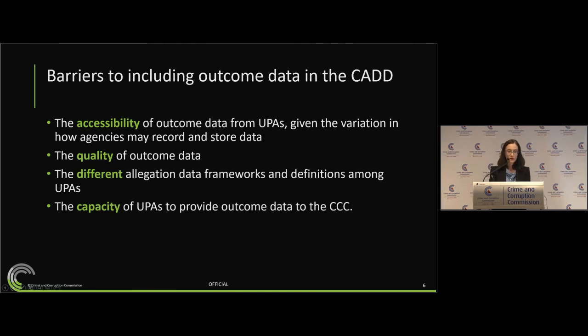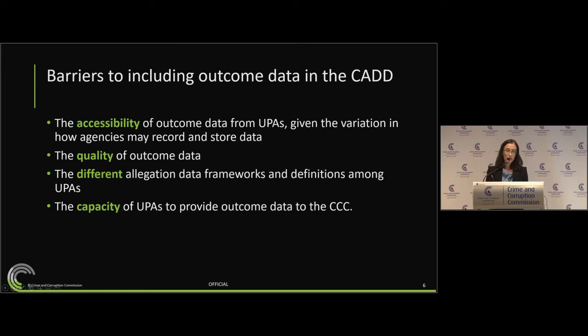So the accessibility of outcome data can be a limitation. There is variability in how agencies may record and store their allegations data information. For example, there may be some UPAs that have very sophisticated case management systems and easily record and store their information in a more structured way.